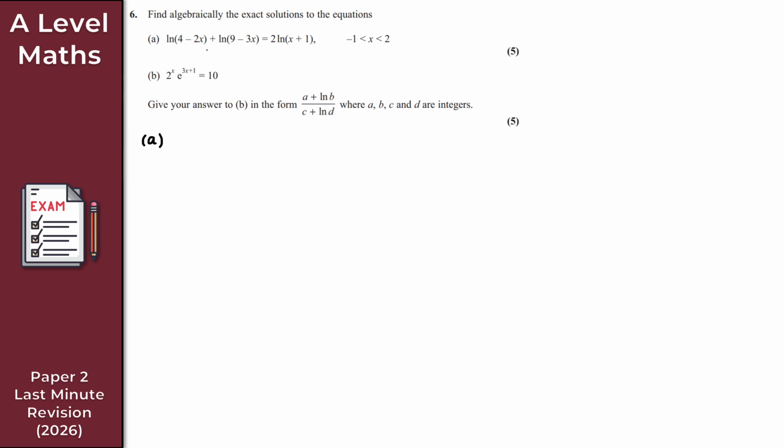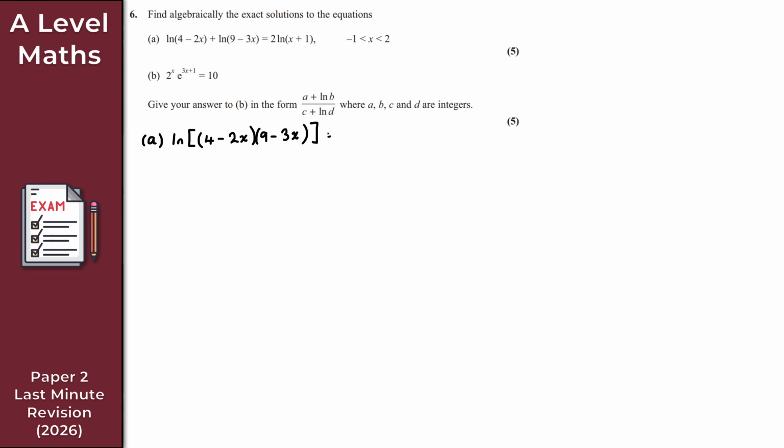So because on the left-hand side here, we're adding these two natural logarithms together, and they have the same base, then we can just multiply these together, right? To write this as a single logarithm. So what I get here is ln of, I put this inside square brackets just so it looks a little bit neater, 4 minus 2x times 9 minus 3x, like so. So all we've done on the left-hand side is just use the laws of logarithms to express this as a single logarithm.